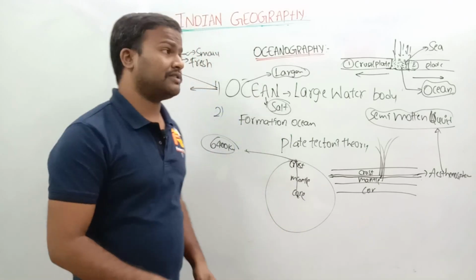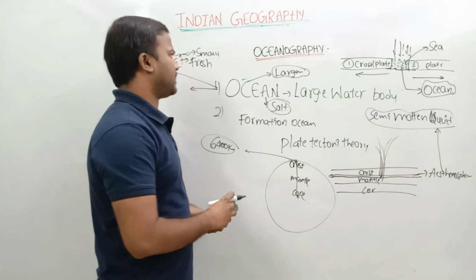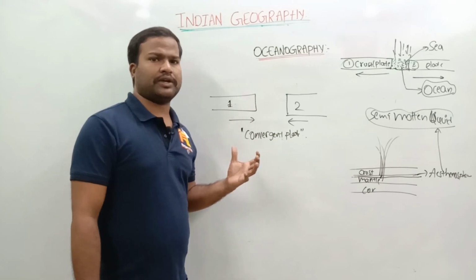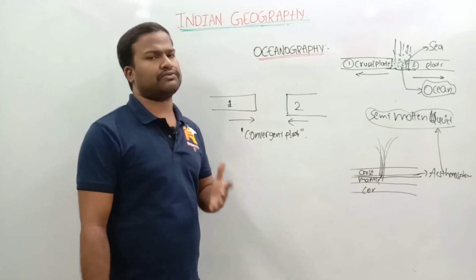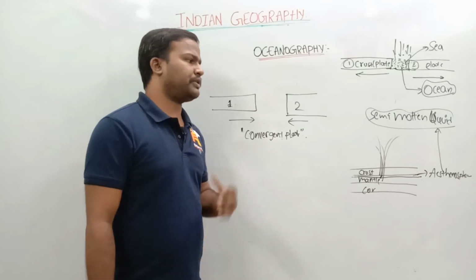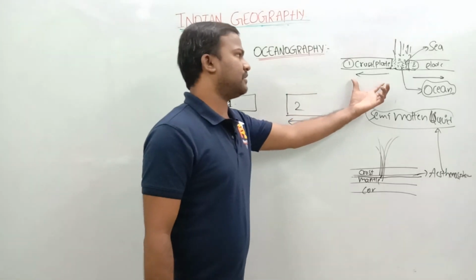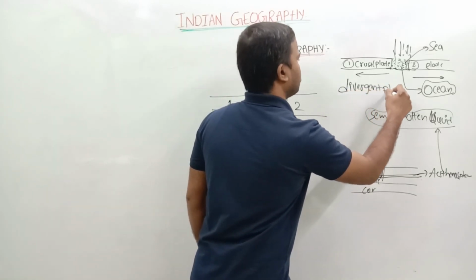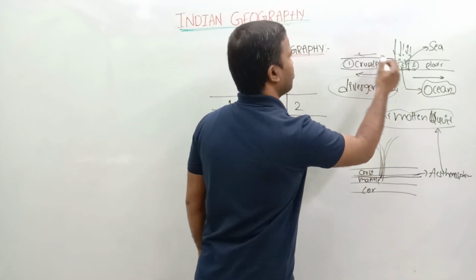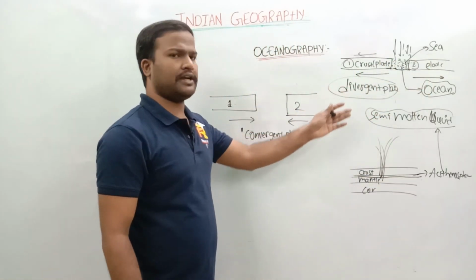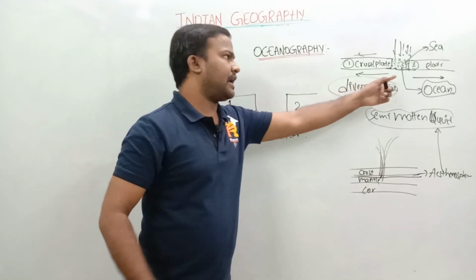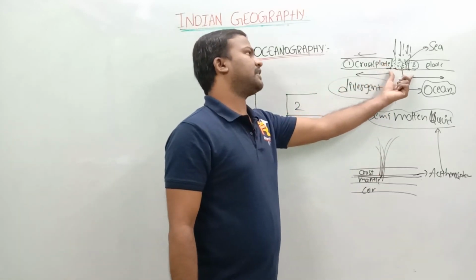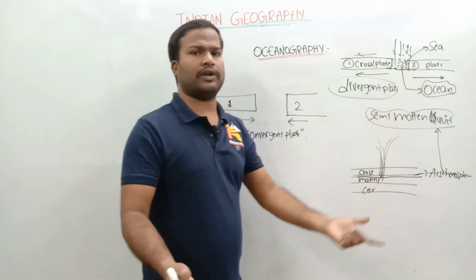This is one theory, and I am going to explain another theory so that you can understand trenches. The second concept behind the formation of oceans: already I explained the divergent plate tectonic theory. Here the two plates move away from each other and a gap forms in between them. If that gap is filled with water, we call it an ocean.